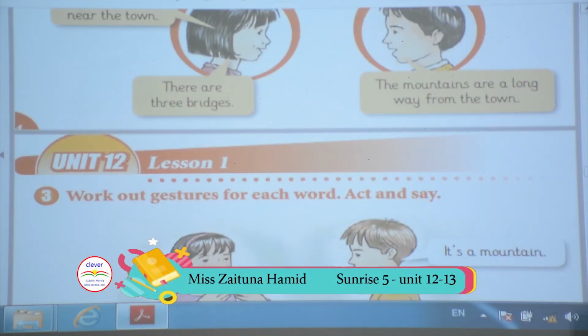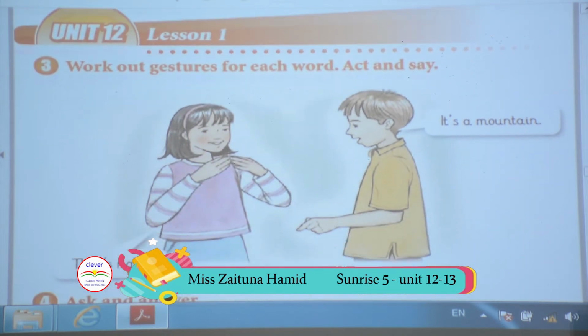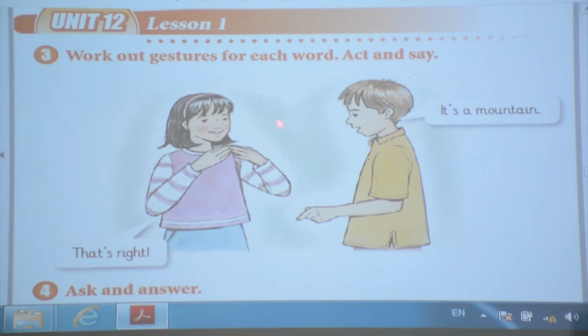Let's go to another page, Unit 12, Lesson 1. Work out gesture for each word, act and say. Look at her hands. Gesture means you can act the word, for example, mountain.